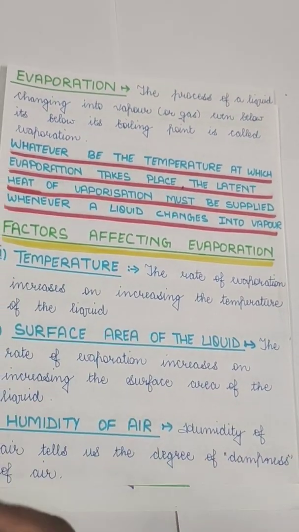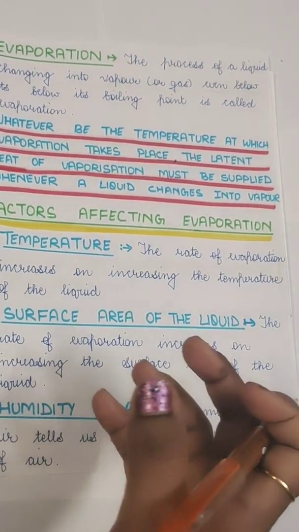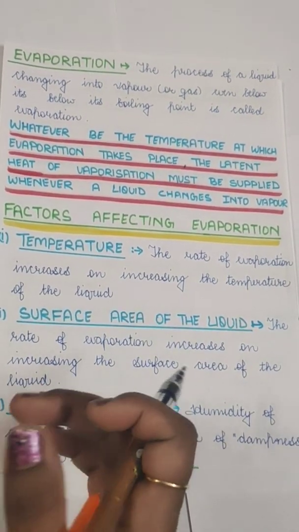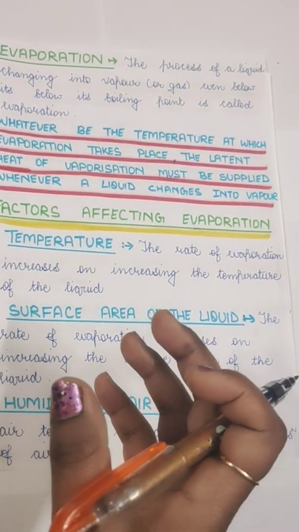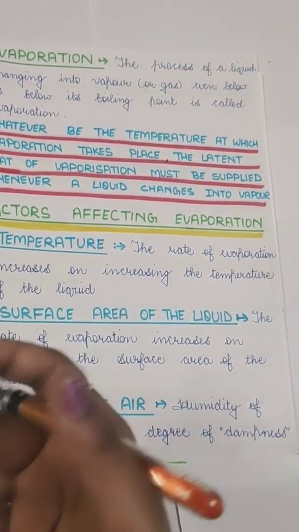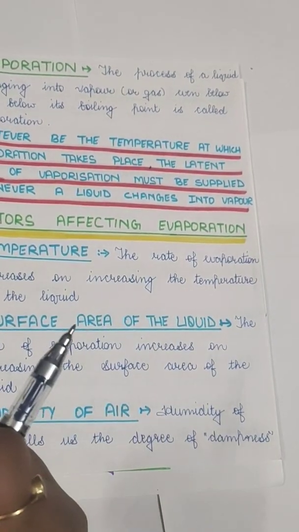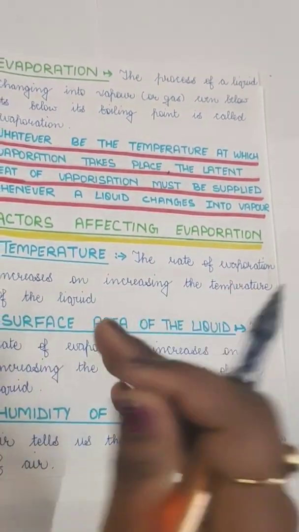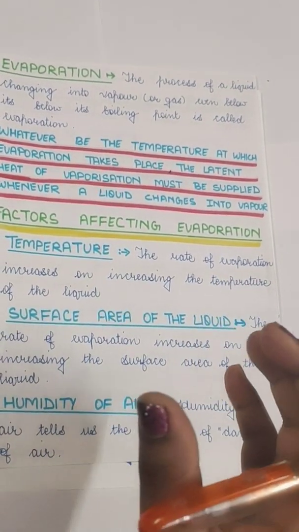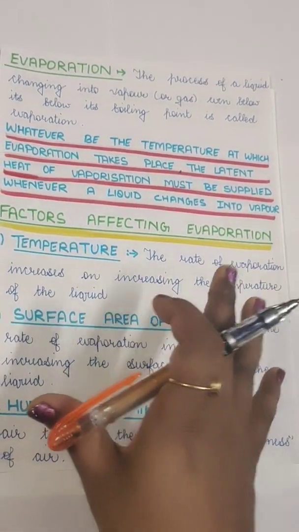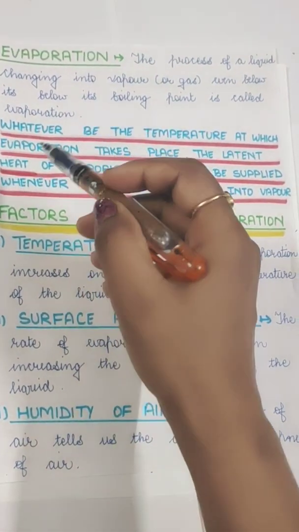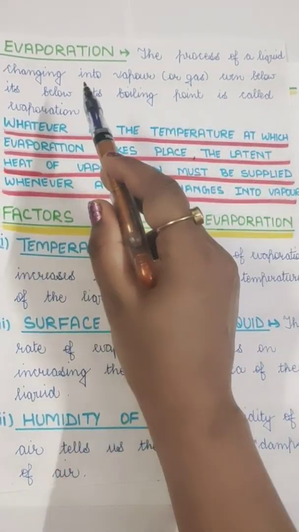You would have seen that whenever you spill water in your room and forget to clean it up, after an hour or two, the few drops of water get dried up. The water goes away; that means it evaporates. This evaporation happens more in summers, less in winters, and very little in the rainy season, because evaporation depends on some factors that we'll be learning. Evaporation is just the process of converting liquids into vapors even below the boiling point.